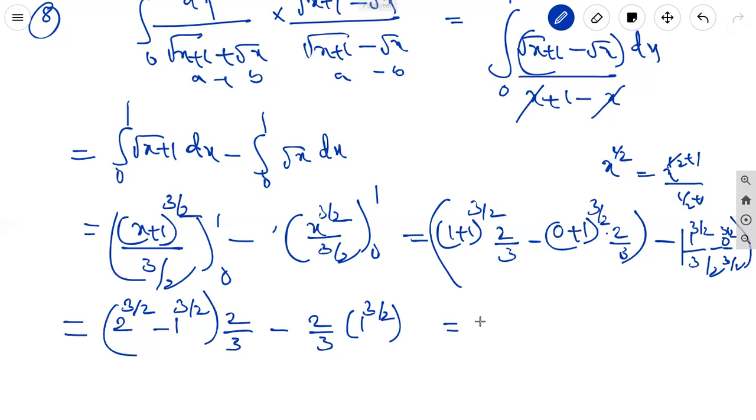So it is equal to 2 by 3 into 2 power 3 by 2 minus 2 by 3.